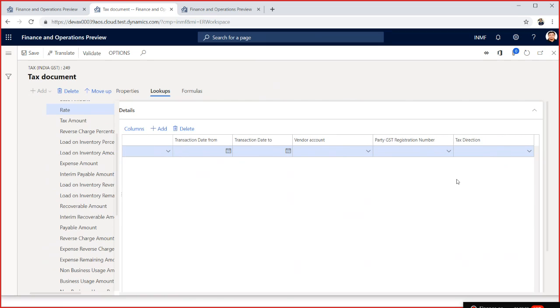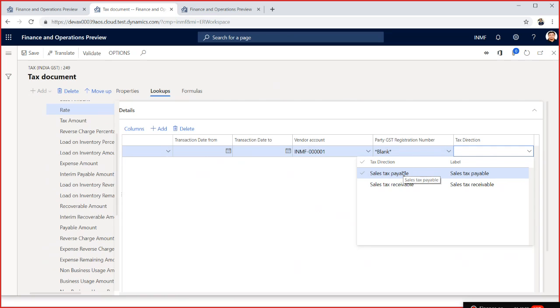So if you see the party registration here, you can say the party registration is blank. Means the vendor is your vendor, a particular vendor. You can select the particular vendor as well, and you say that your particular vendor is this particular vendor, and you can define the tax direction here. So if you define the tax direction, sales tax payable or receivable, you say party registration is blank, my sales tax direction is this, and my rate will be 100.